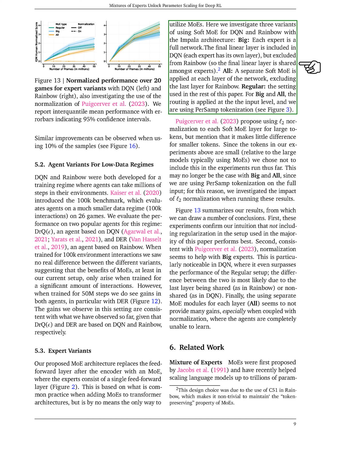In DQN, each expert has its unique final linear layer, whereas in Rainbow, this layer is shared among all experts. The second method, ALL, applies a separate soft Mo at every network layer, except the last one for Rainbow. The third method, regular, is the standard approach used throughout our study. For the BIG and ALL configurations, we route inputs at the beginning and use per-samp tokenization.